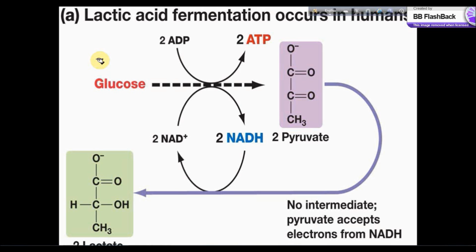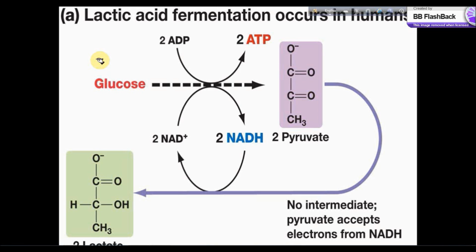The NAD plus regenerates from the NADH plus H plus by fermentation, so that it is available to be used again during glycolysis. Otherwise the glycolysis pathway will stop if the NAD plus is not available.